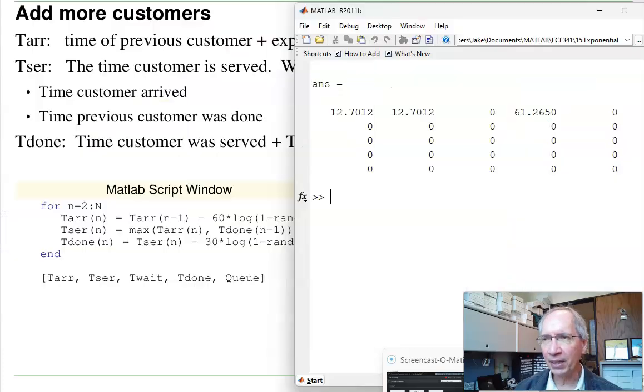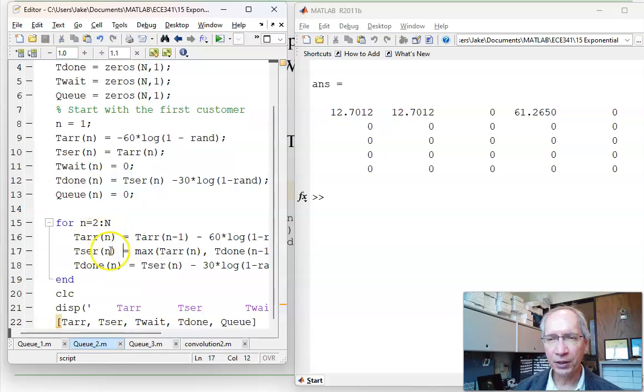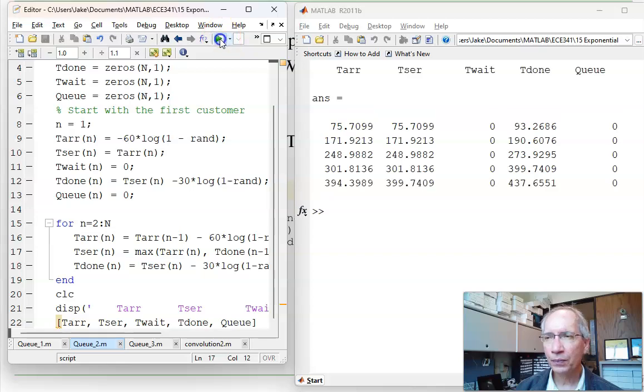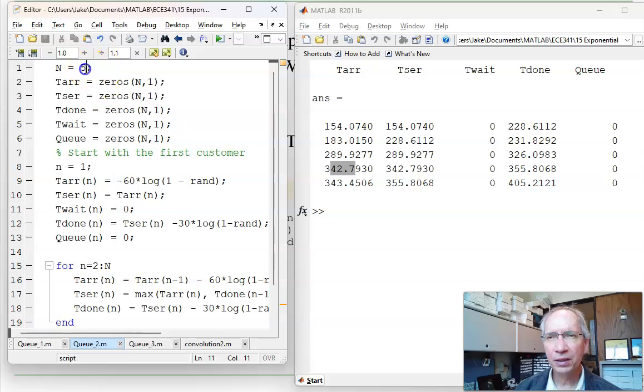So in MATLAB, I've added this section of code. I'm going to go to the next 5 customers. Here's when they arrive. This is when they're served, which is the maximum of their arrival time and the previous customer, and so on. I can actually do this out for 10. About 15.